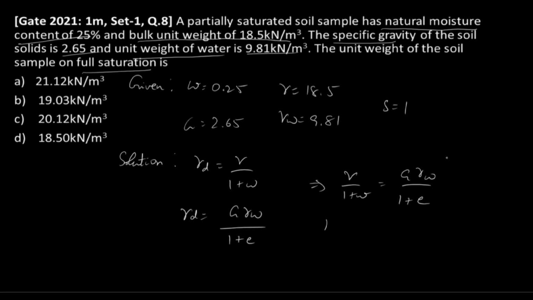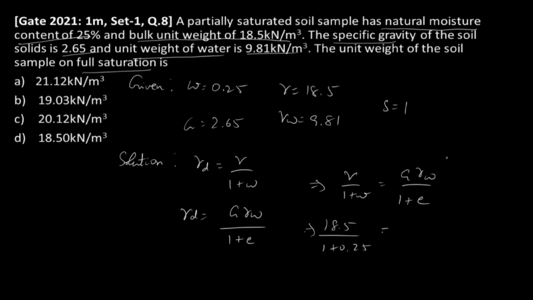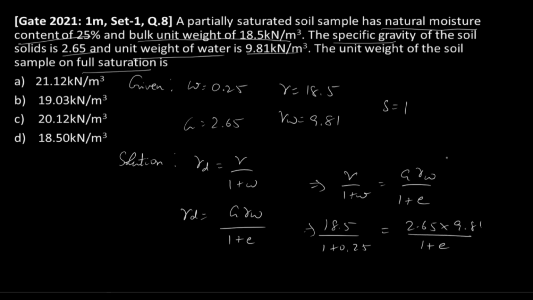So 18.5 divided by 1 plus 0.25 equals 2.65 into 9.81 divided by 1 plus E. By solving this, we get E as 0.756.